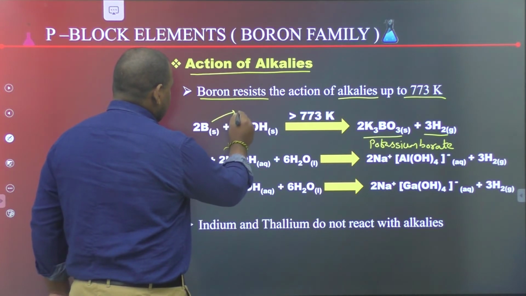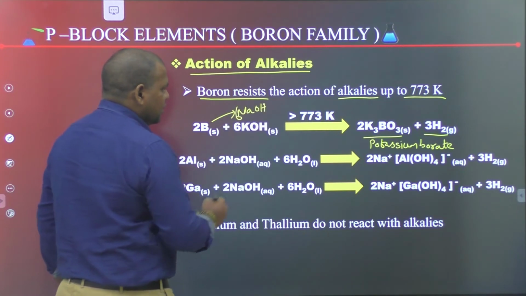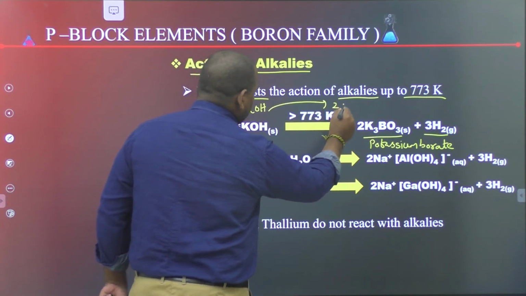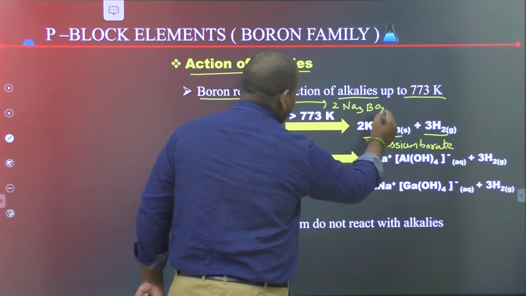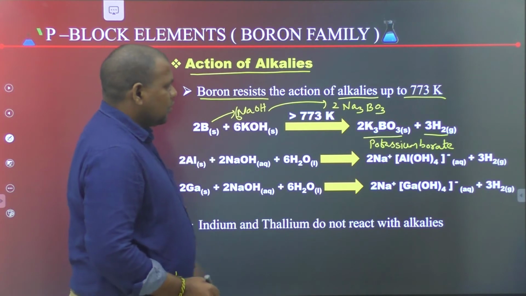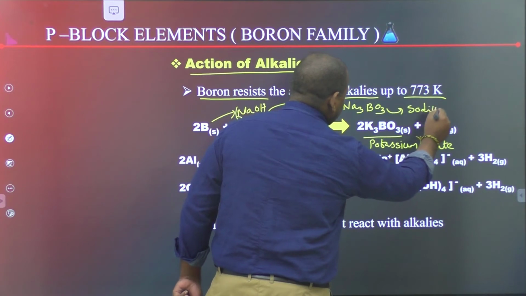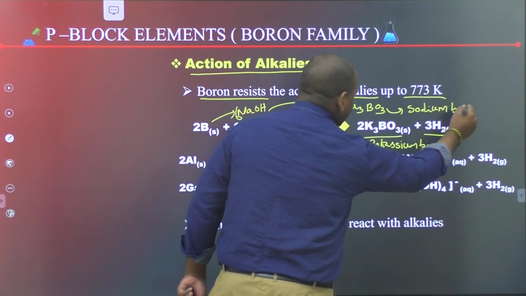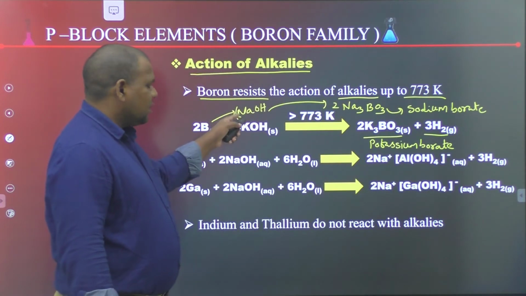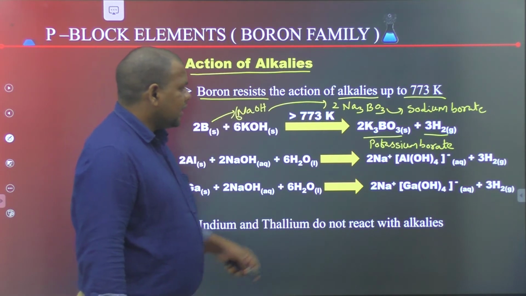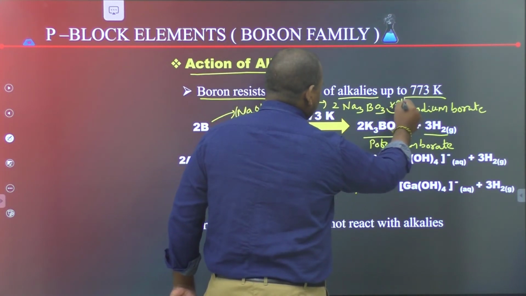Boron reacts with 6 moles of NaOH to give 2Na3BO3, sodium borate, and 3H2.